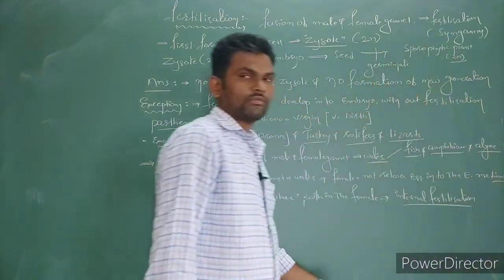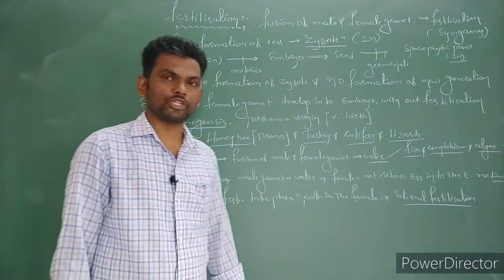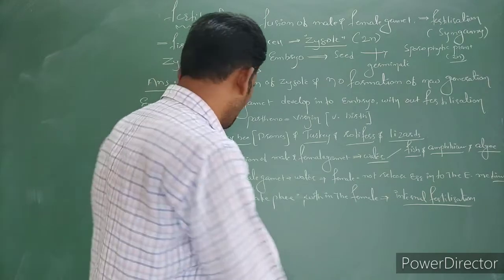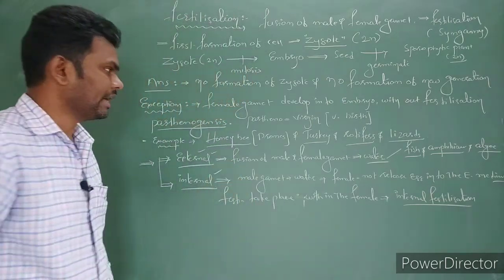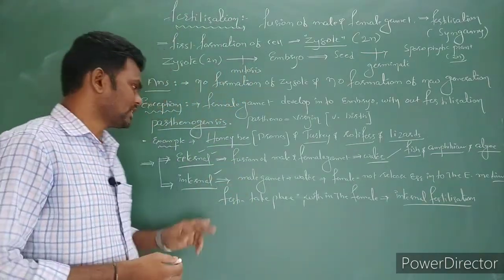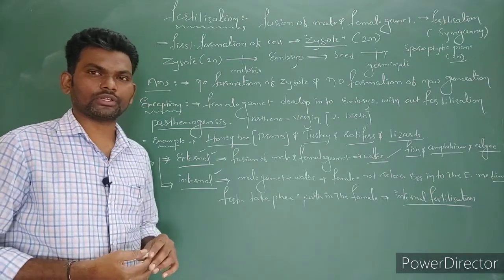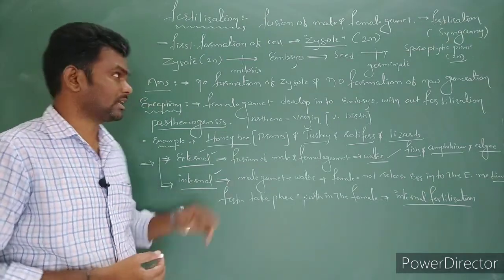Most of the seeded plants, angiosperms, gymnosperms, bryophytes, pteridophytes, are examples of internal fertilization. So this is actually the second event of sexual reproduction. The second phase is fertilization.